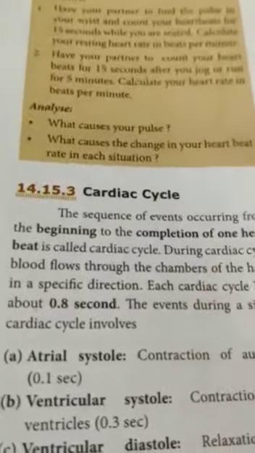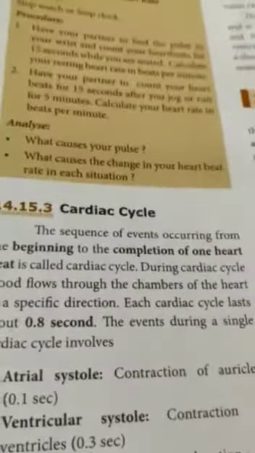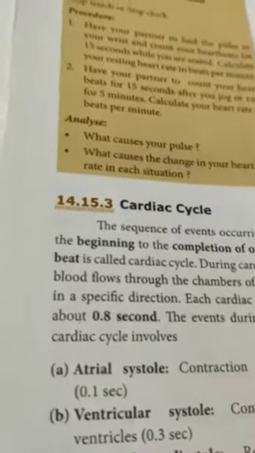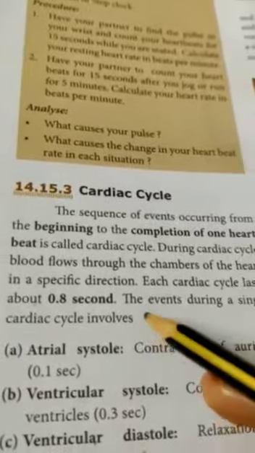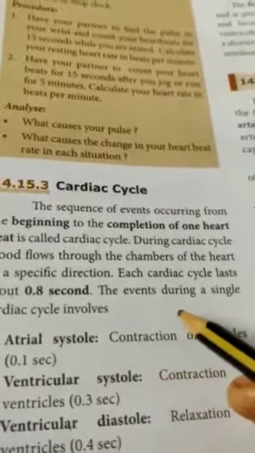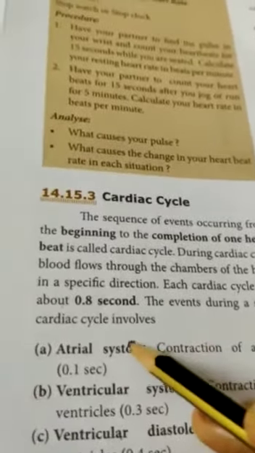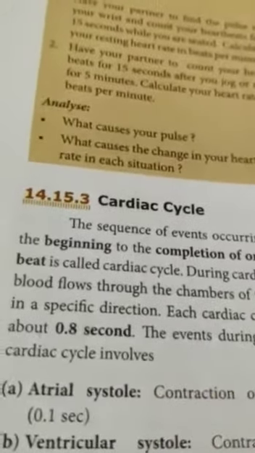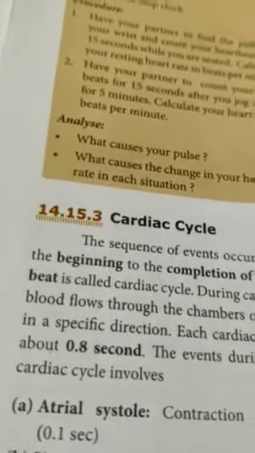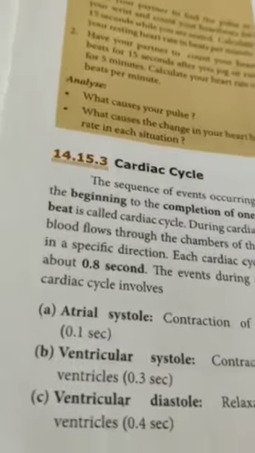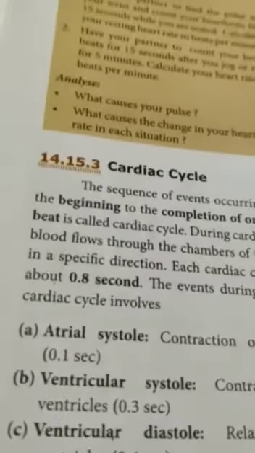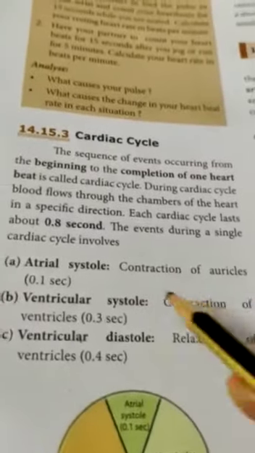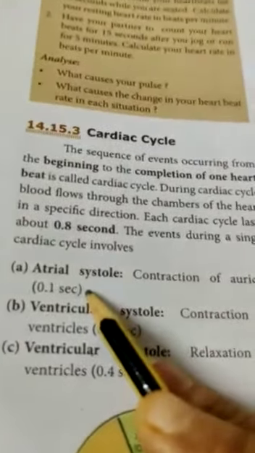During the cardiac cycle, blood flows through the chambers of the heart in a specific direction. Each cardiac cycle lasts for 0.8 seconds. The events during a single cardiac cycle involve, first, blood passing from the atria to the ventricles. So that is called atrial systole. Due to contraction only, blood will be passing from the atria to the ventricles. Contraction of the auricles takes 0.1 second.